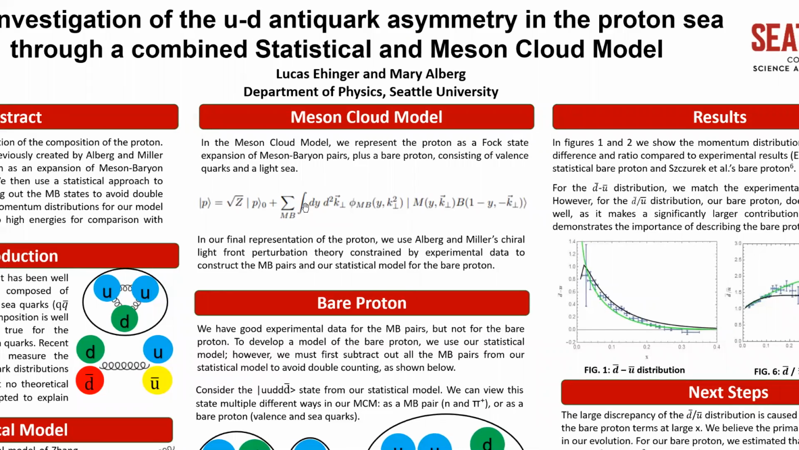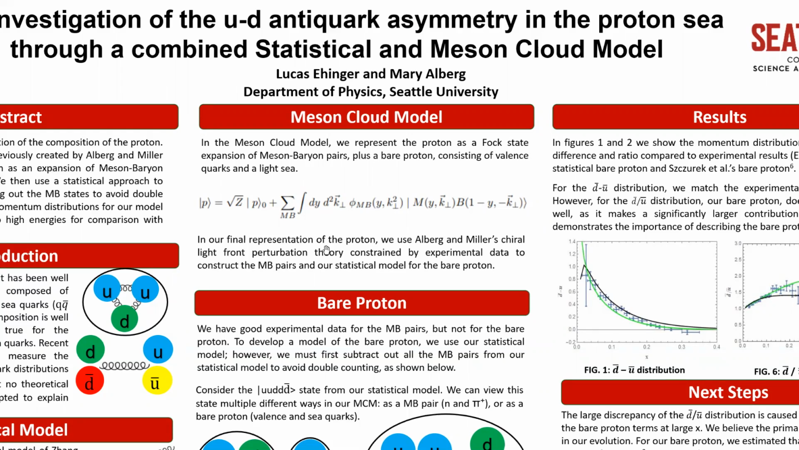So my advisor, Dr. Mary Alberg, and one of her colleagues, Miller, had developed a different model called the meson cloud model. Here we represent the proton as an expansion of meson-baryon pairs. So we have a proton that is some bare proton in addition to a bunch of meson-baryon pairs into which the proton fluctuates. For example, a neutron and a pi plus, or a proton and a pi naught, or we even looked at delta particles, so a delta naught and a pi plus.